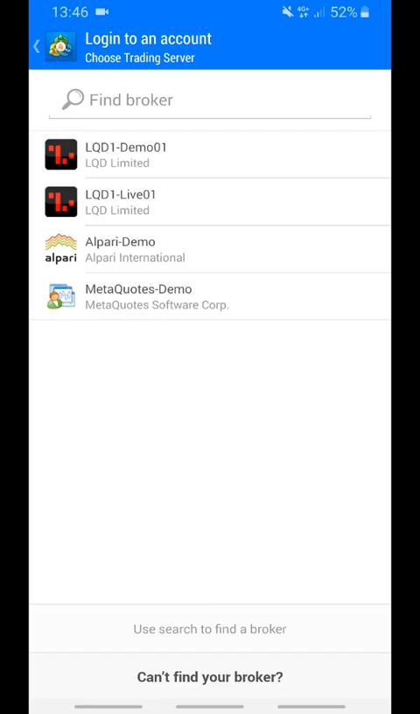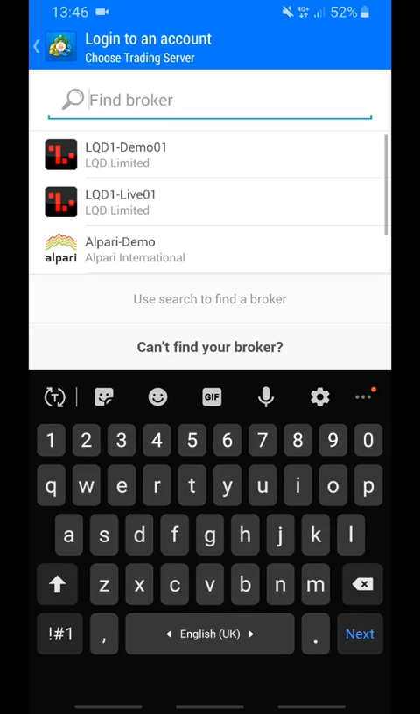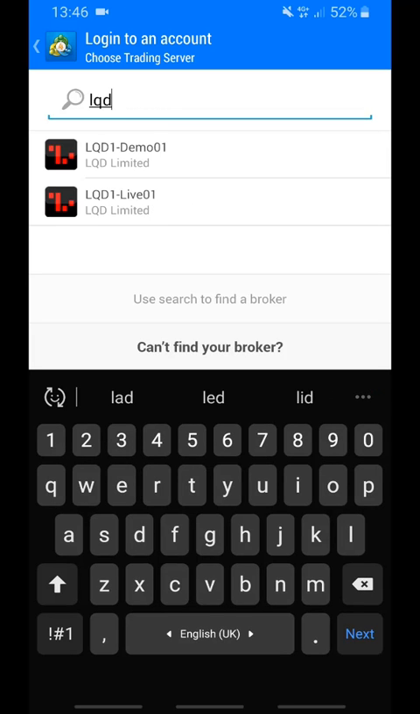So as you can see, I already have Liquid One Demo and Liquid One Live. You will want to search for this, so just type in Liquid and you will have them right here. Just choose if you want to connect to demo or live account.